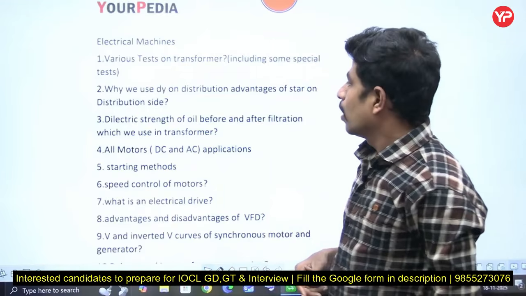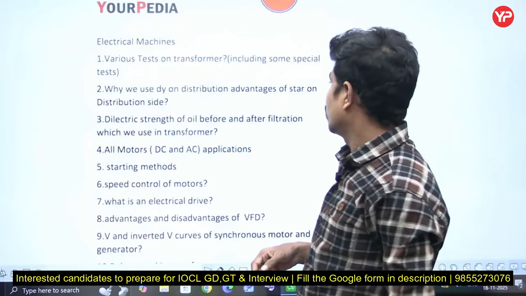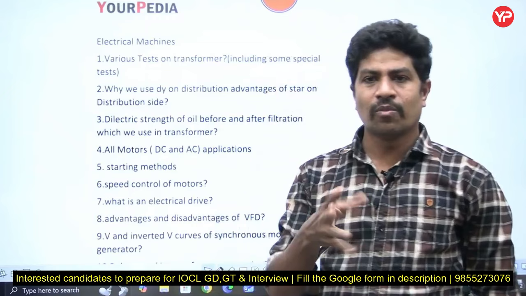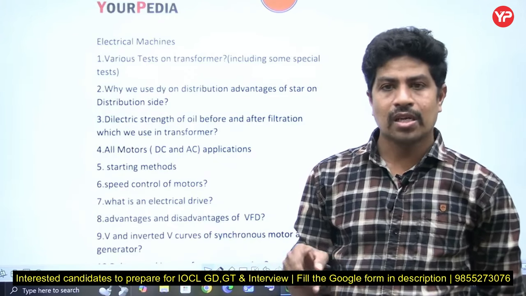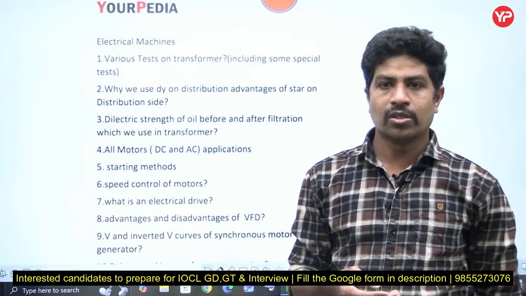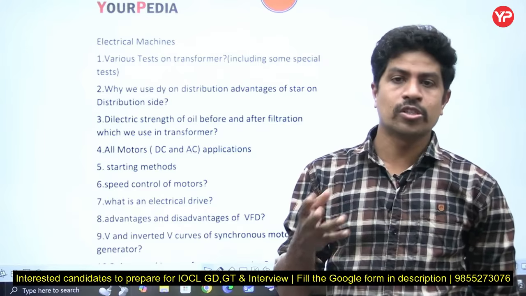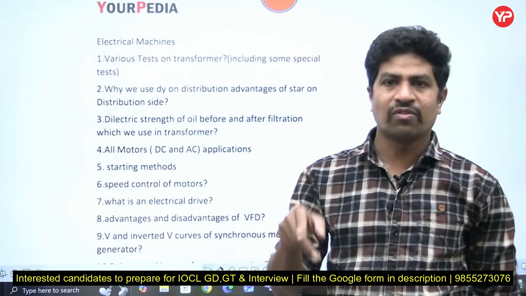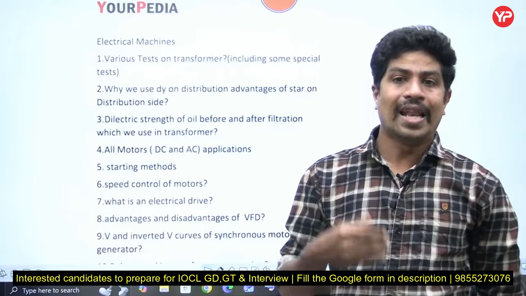Why do we use delta-star, and what is the advantage of star on the distribution side. A three-phase transformer can have delta-star, star-delta, delta-star grounded, star grounded-delta. This way many combinations are possible. Which combination is used in transmission, which is used in distribution, what are the advantages and disadvantages, third harmonic component, return path for fault currents, and voltage level to increase.